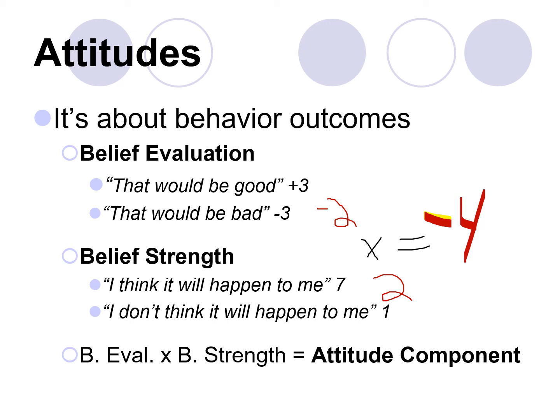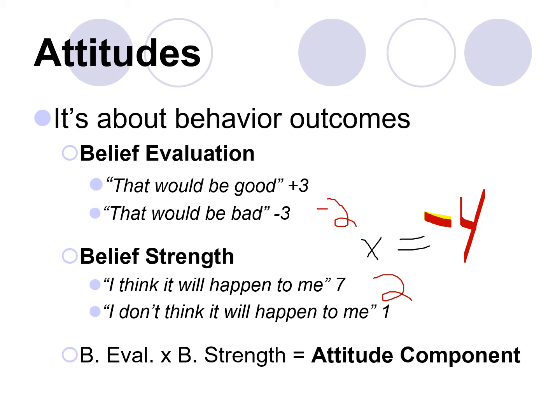And if you think about the maximum range here, if they had a positive 3 or a negative 3, whatever the 3 is times 7, that's a 21. So what we're looking at is a score of negative 4 out of a possible 21. If you're not sure what I'm talking about with the 21, we'll come back to that in a second. So this belief evaluation times belief strength gives us what we call an attitude component. And there are different things we could look at as different outcomes of smoking: health effects, popularity, and so forth.